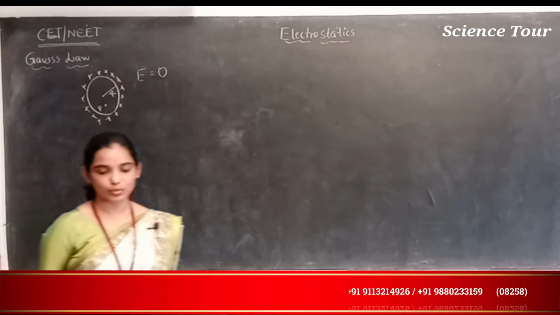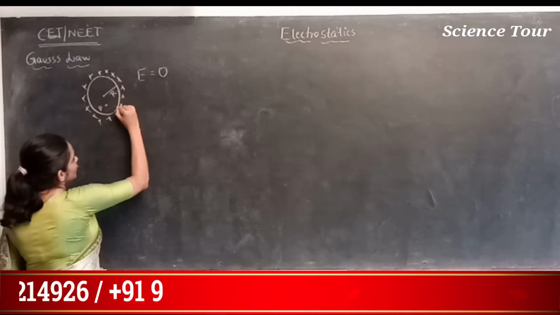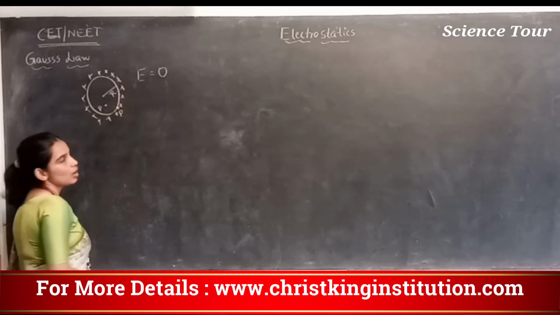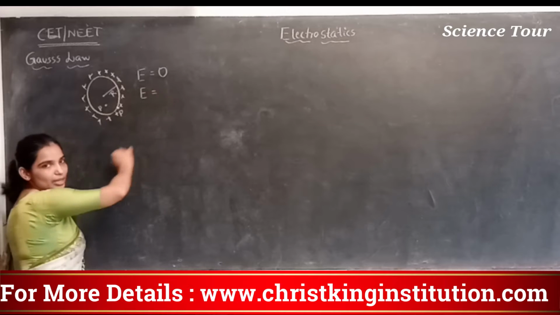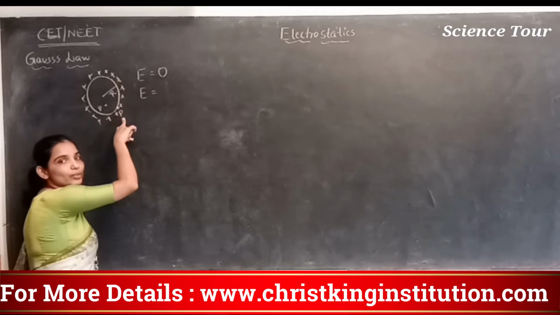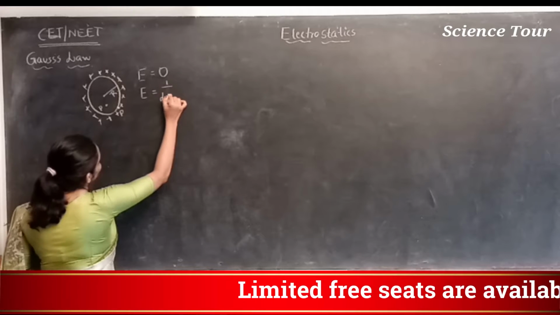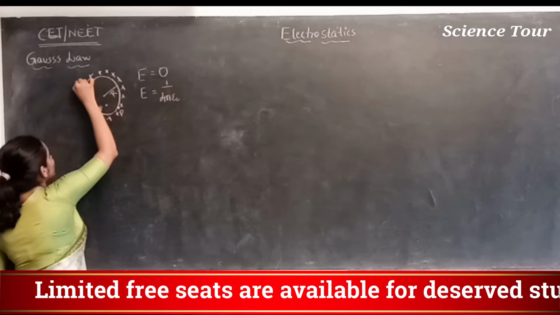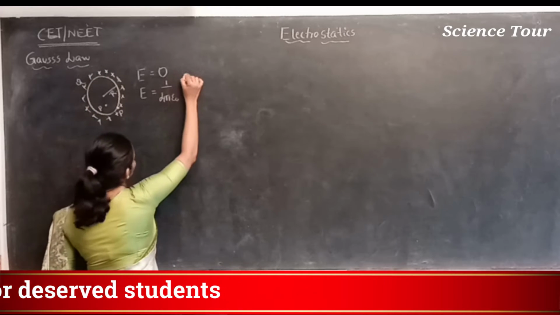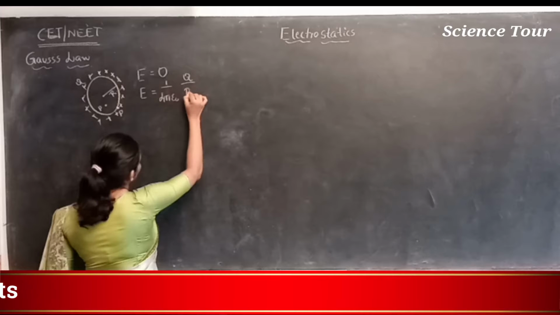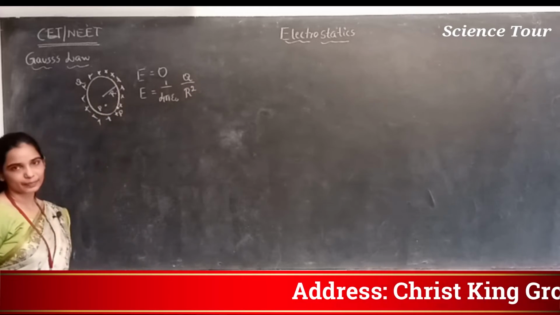On the surface, what is the electric field? Let me consider a position P on the surface. The electric field intensity on the surface is equal to 1 by 4 pi epsilon naught, and let's say the total charge of this whole system is Q, then Q divided by R square, because the radius is R.